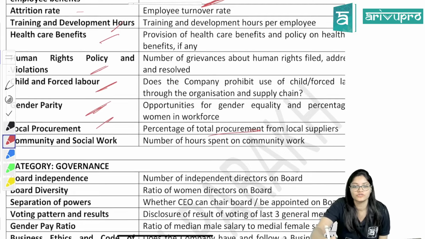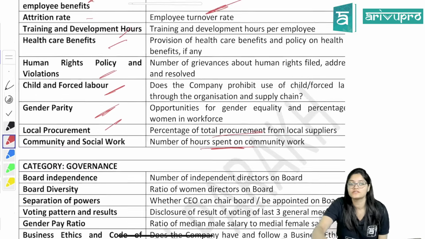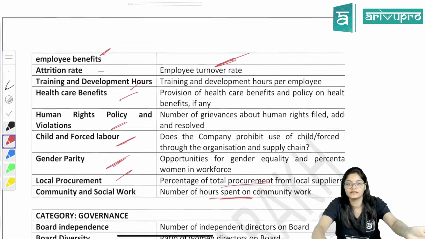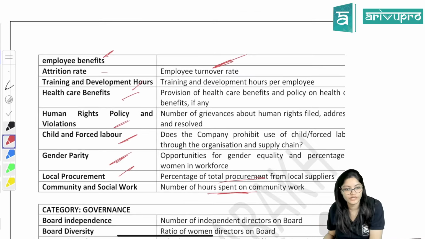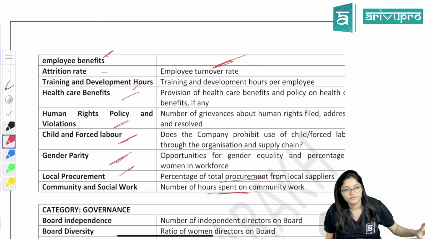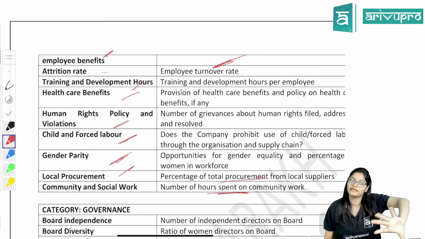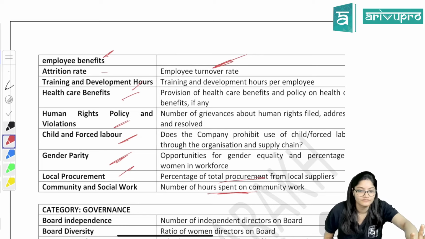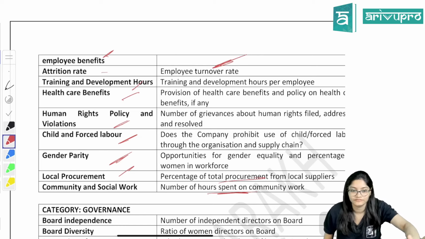And community and social work: the total number of hours spent on community work, because social itself means for the society. How much time you are spending for the society, whether you are helping the society, whether gender equality is there or not, whether you are using child labor. So all these indicators are there on which ratings will be given related to the society.